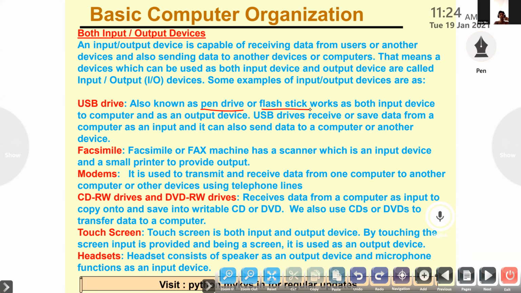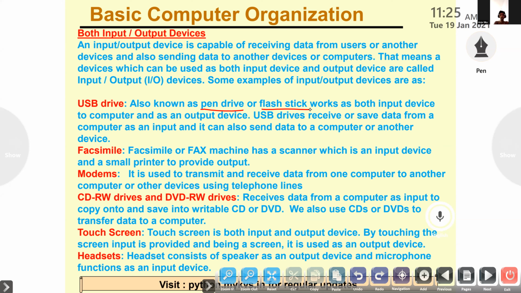Fax machine has a scanner which is an input device and a small printer to provide output. Modems are used to transmit and receive data from one computer to another computer or other devices using telephone lines. CD-RW drives and DVD-RW drives receive data from a computer as input to copy onto and save into